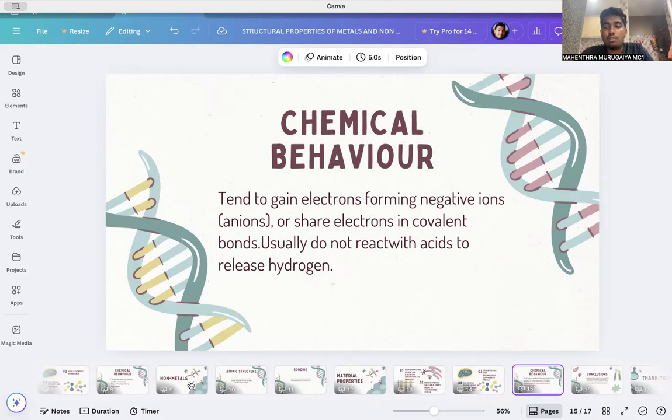So what is the chemical behavior of non-metals? Non-metals tend to gain electrons, forming negative ions, which are also known as anions, or share electrons in covalent bonds. They usually do not react with acids to release hydrogen.